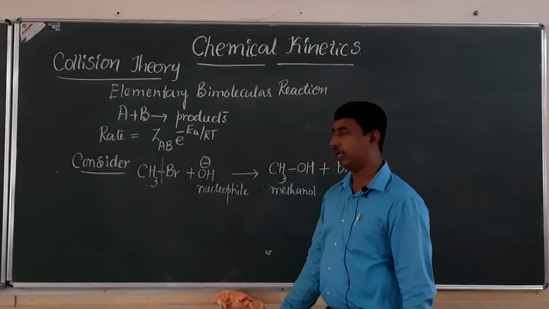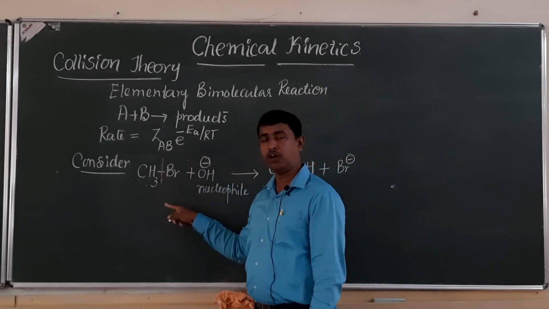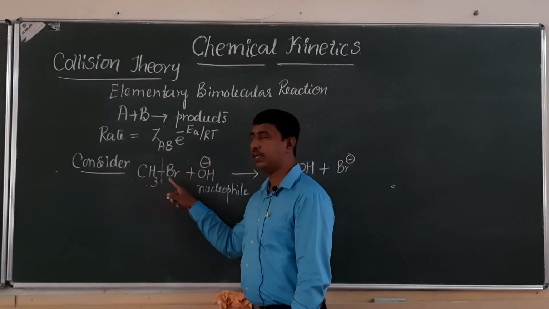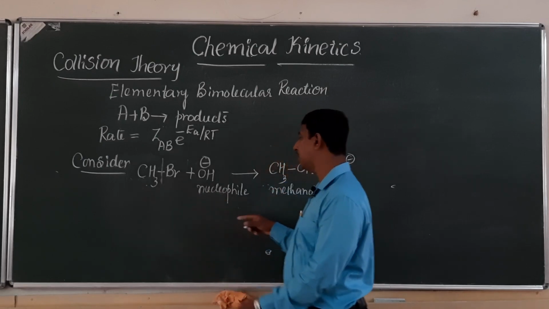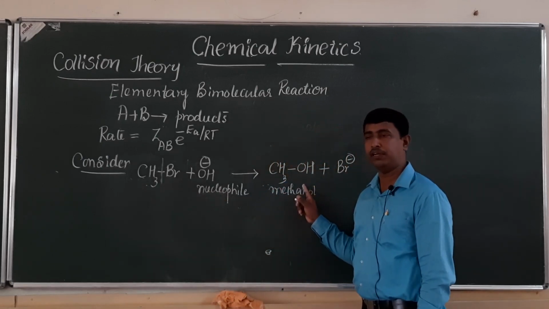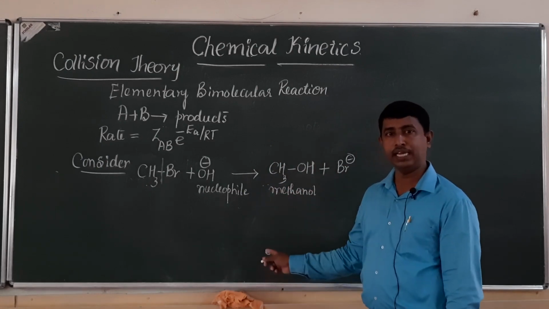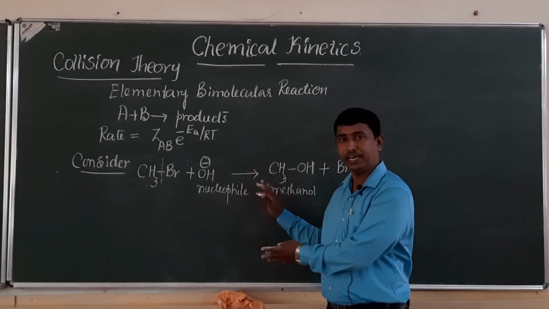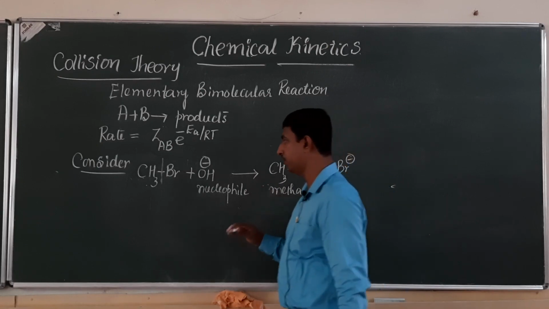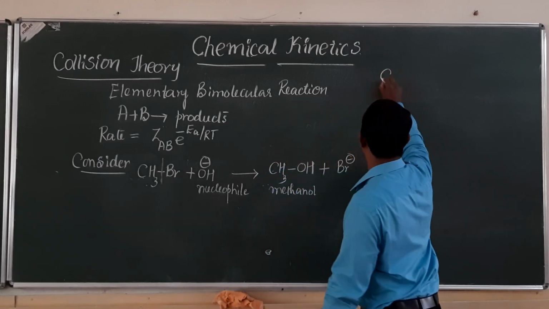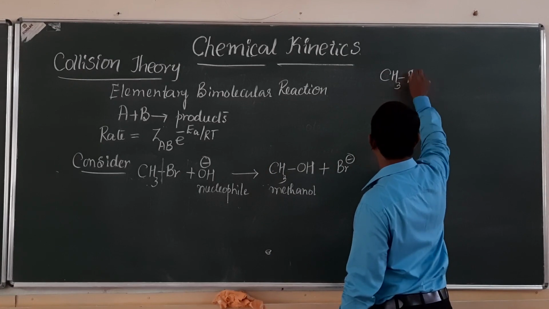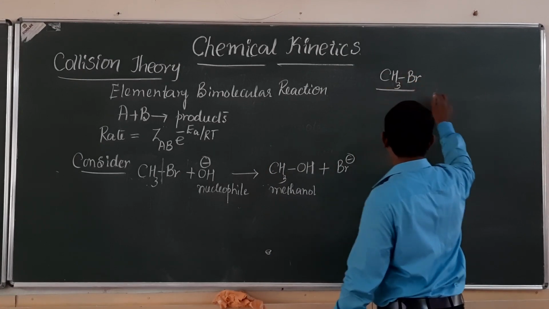Methyl bromide is attacked by the nucleophile. During the nucleophilic attack, the bond between carbon and halogen breaks, and at the same time a new bond is formed between the nucleophile and the carbon. The formed product is methanol. Let us explain the orientation factor here. See, methyl bromide, CH3Br, I can write it like this.